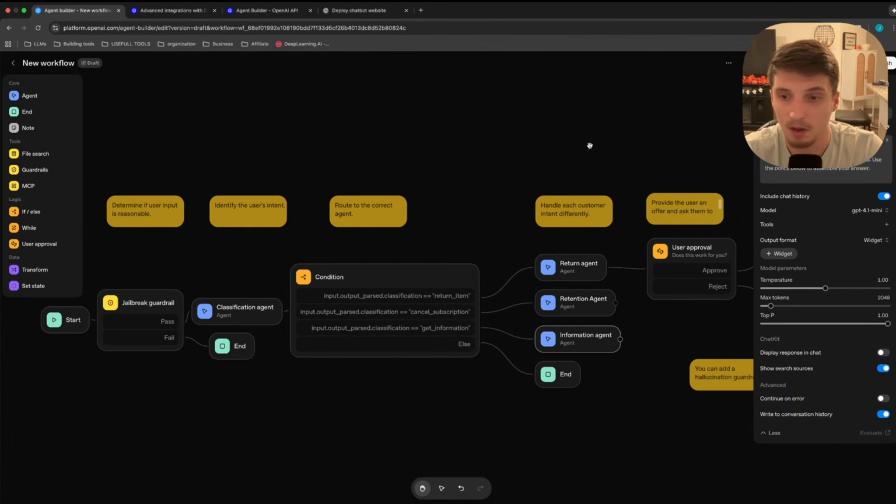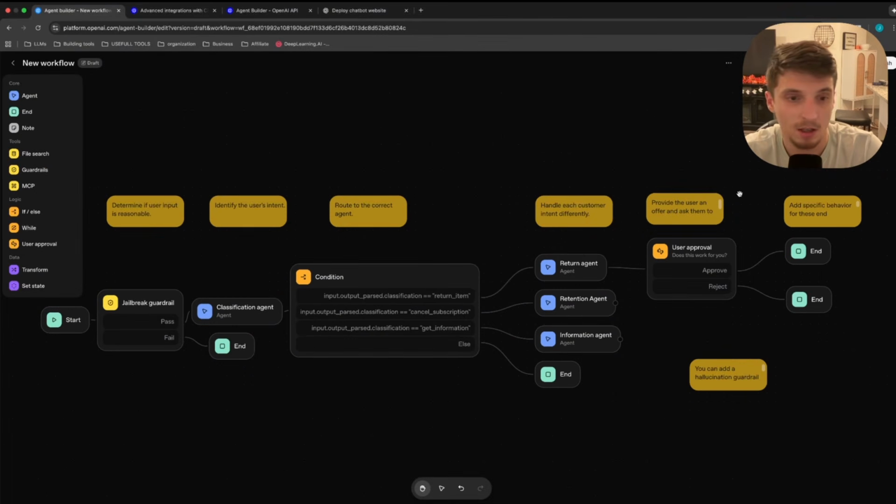I don't think it should be compared to N8N. I do think it is a conversational flow chatbot builder, and it's really good stuff. I got a lot of videos I'm going to make on this as I'm still learning a lot about this. I did just want to go over the basic fundamentals, like all the nodes and what they do, some of the good stuff they come out with, and some of the bad stuff, which is I've heard their MCP doesn't work too good just yet. There's not a lot of integrations yet, but this is a good start. OpenAI is heading down a good path, but it's not N8N.